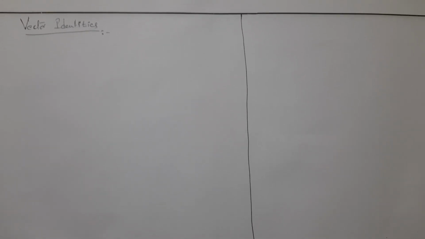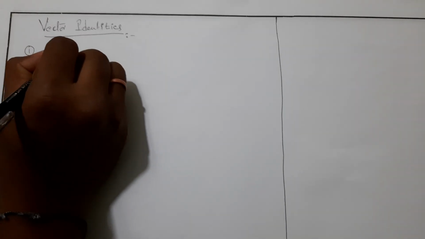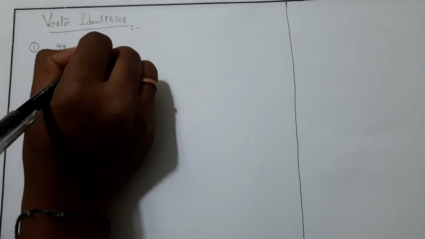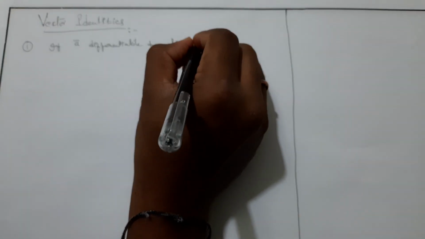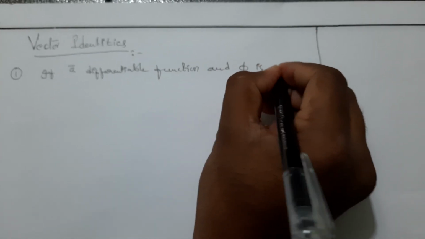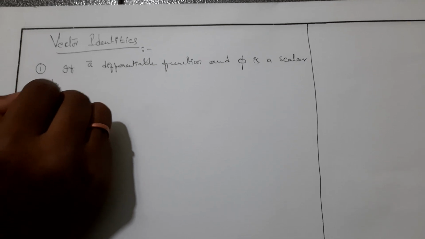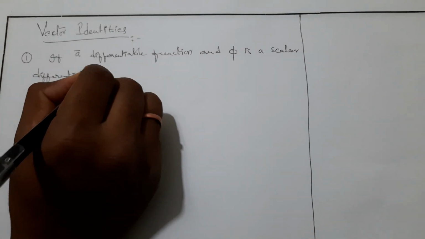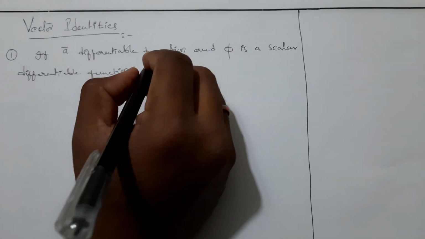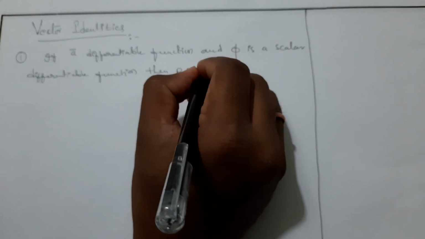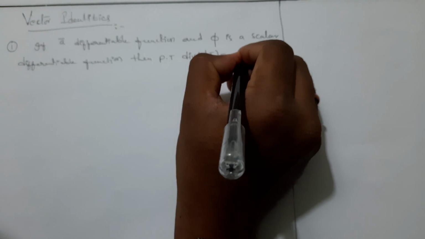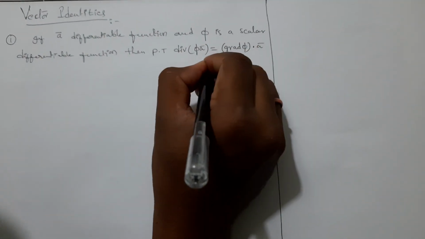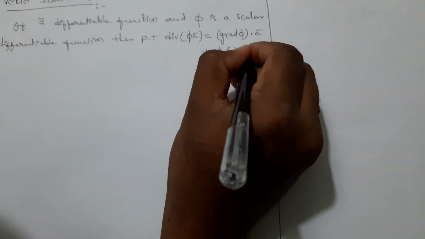Today we are going to discuss vector identities. The first one: if a bar is a differentiable function and pi is a scalar differentiable function, then prove that divergence of pi a bar is equal to grad pi dot a bar plus pi into divergence of a bar.